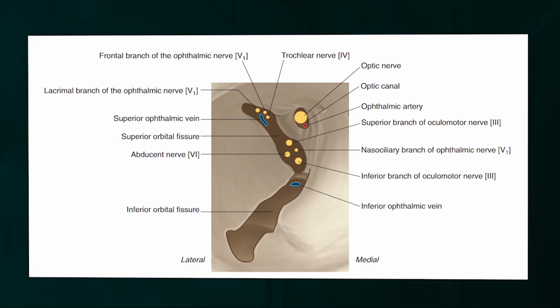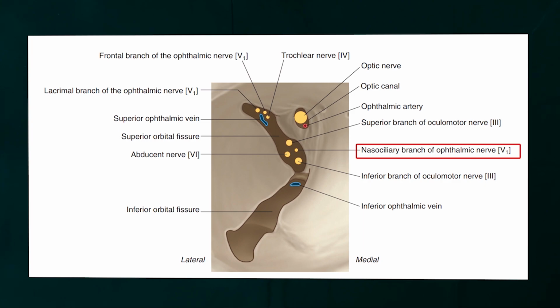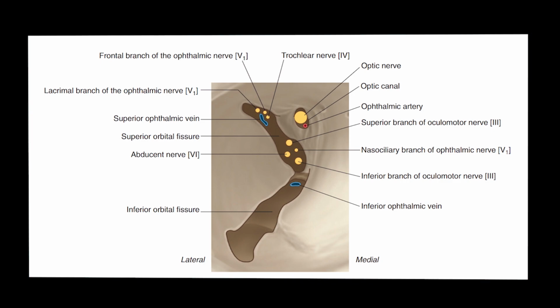The middle part transmits the upper and lower divisions of the oculomotor nerve, the nasociliary nerve in between the two divisions of the oculomotor, and the abducens nerve infralateral to the foregoing nerves. The inferior part transmits the inferior ophthalmic vein and the sympathetic nerves from the plexus around the internal carotid artery.